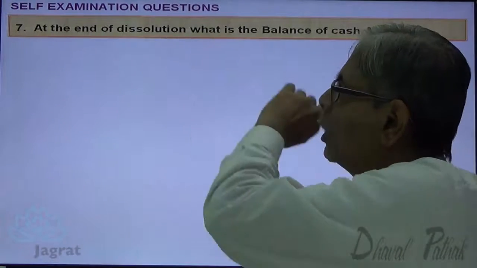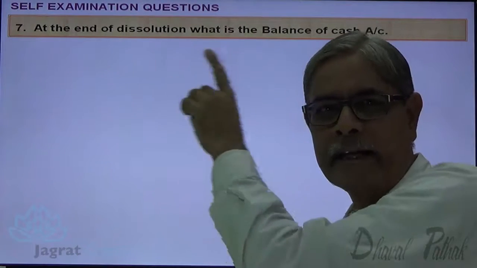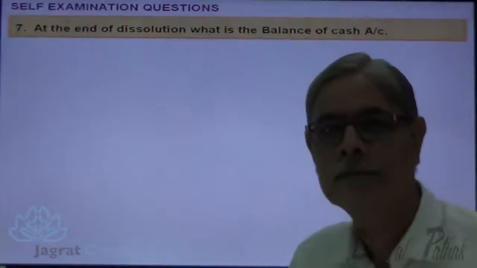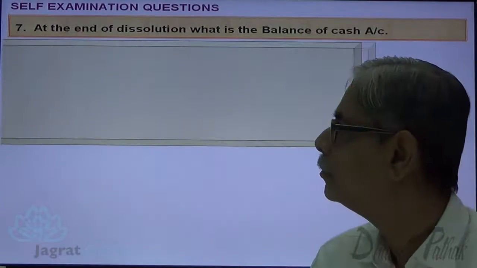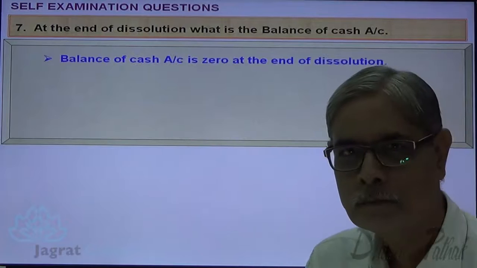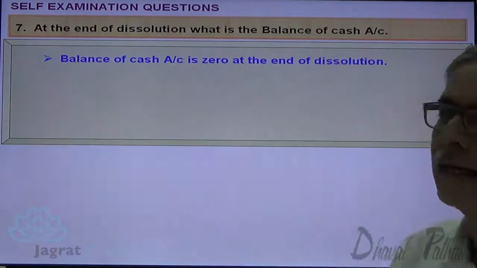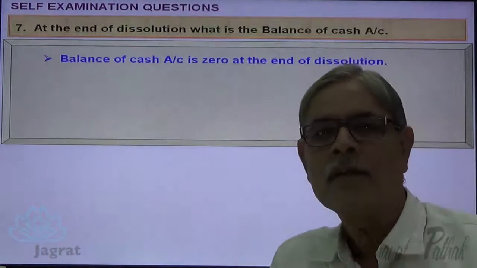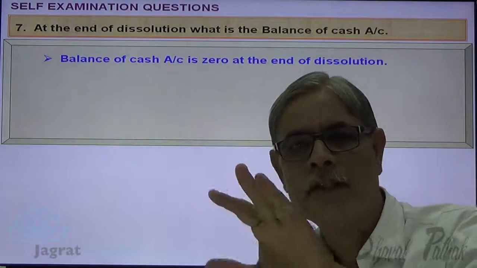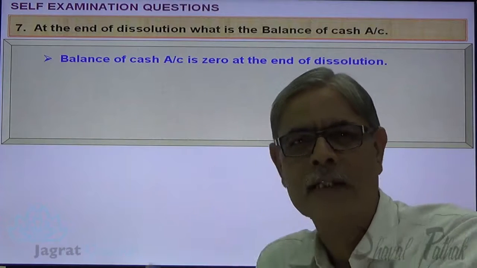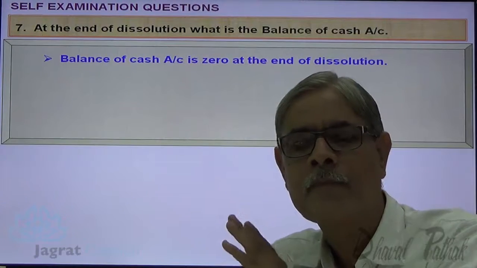at the end of dissolution, what is the balance of cash account? Now, the balance of cash account is 0 at the end of dissolution. See, partnership firm is dissolved, relationship of all partners as partners brought to an end.